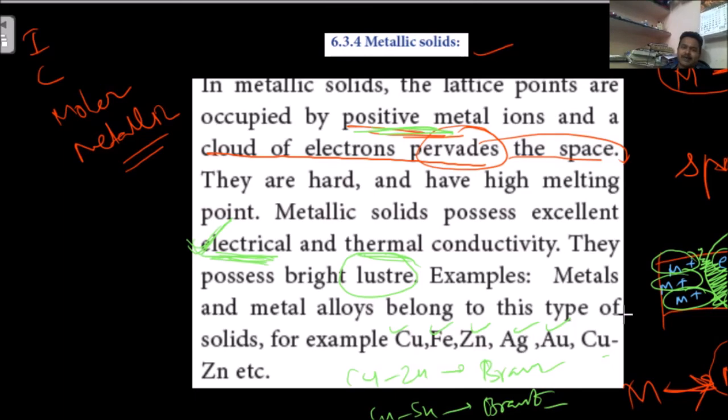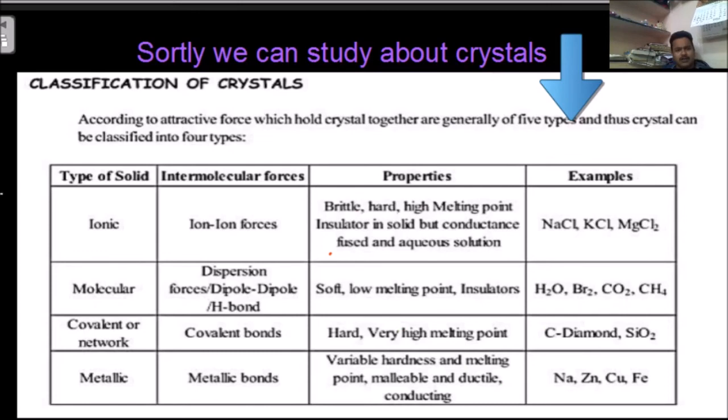Here, metals have high melting points, and they are good conductors of electricity and what? They are good conductors of electricity and heat. Shortly, whatever we have studied till now, ionic, molecular, covalent, and metallic, we are going to summarize. Ionic means ionic forces, ionic bonds.